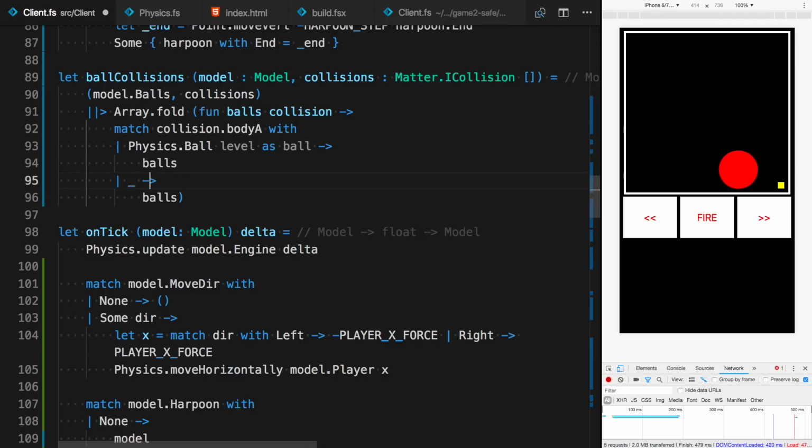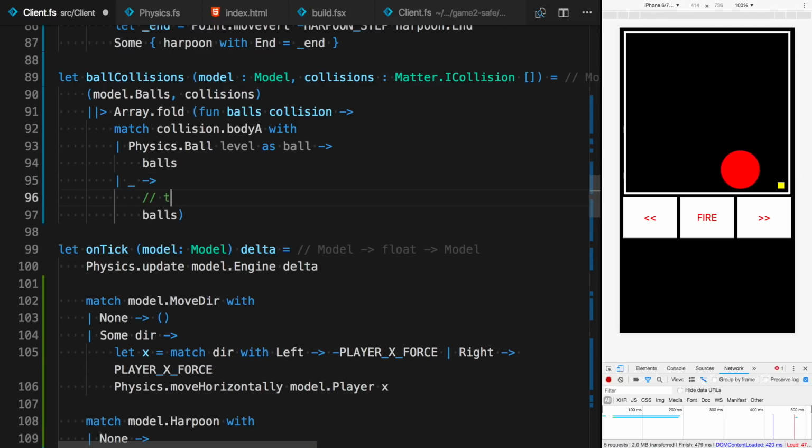And actually, this should not really happen, but who cares? Okay, so what's here is like an active pattern in our physics module. And what I didn't mention is that every ball has its levels. So we start with the biggest ball of level 1, and when we split the ball, it will get double levels.